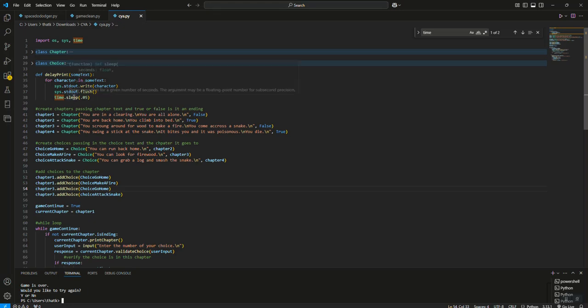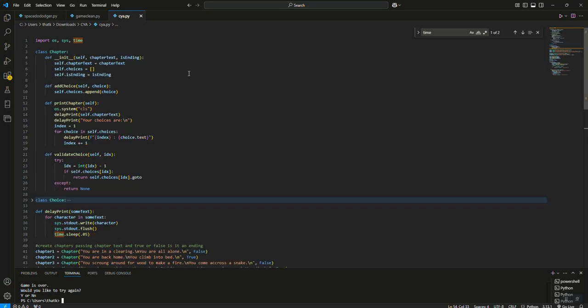And then we have this time.sleep in seconds. For this tutorial, I want mine to type really fast, so I've chosen 0.05 seconds. And so that's our method that we're going to call to print. So let's jump up to the top and let's create a class called Chapter.